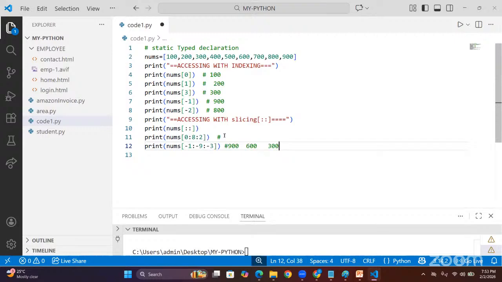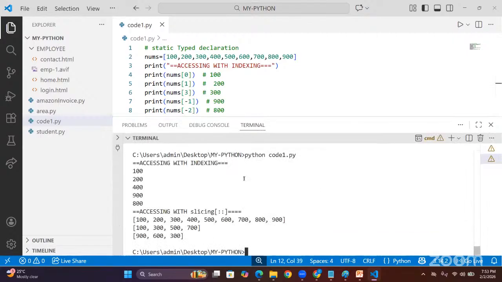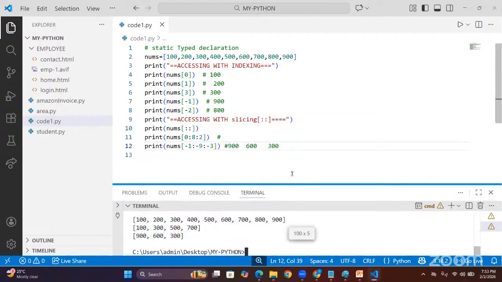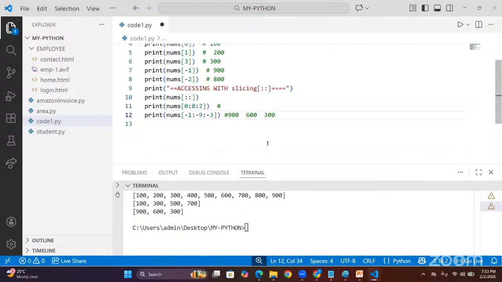Look, sir. And next, no value is going to be printed. Like this, we can extract in positive ways and negative ways also. This is extracting, sir. Clear?